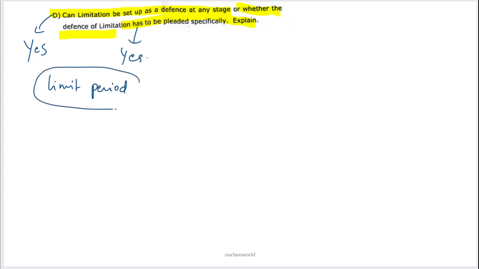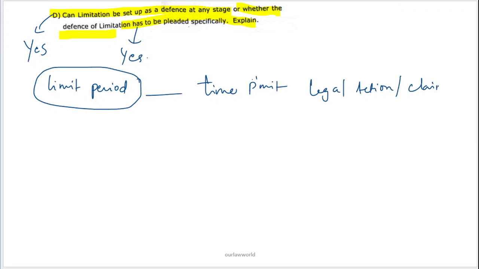So basically, the limitation period is to set some time limit, right? It is to set some time limit for some legal actions or claims or any other suits which are to be brought up. So all these particular things have certain time limits.